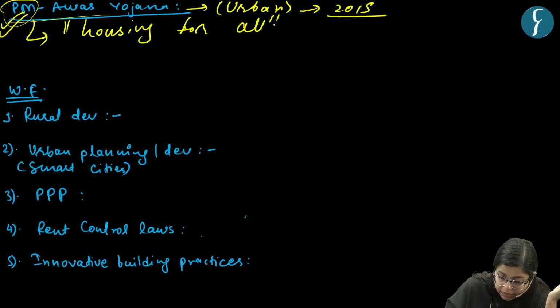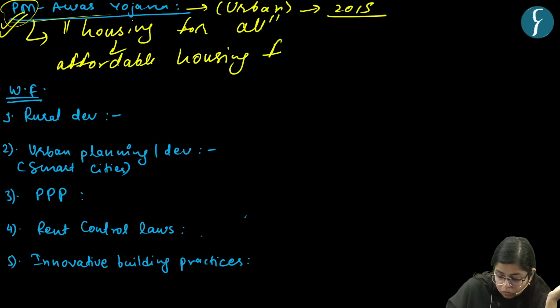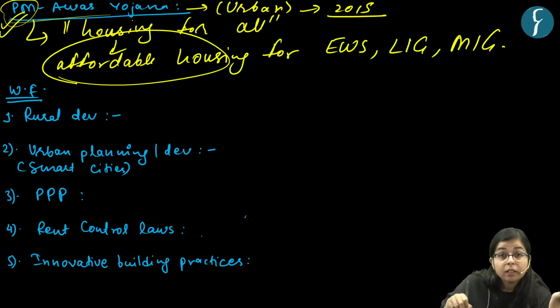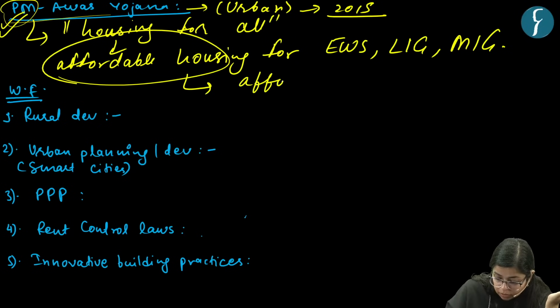So in that sense, it aimed to provide affordable housing to people of economically weaker sections, lower income groups, and middle income groups, right? So, in order to provide them affordable housing, under this scheme, they would be given affordable loans, right?